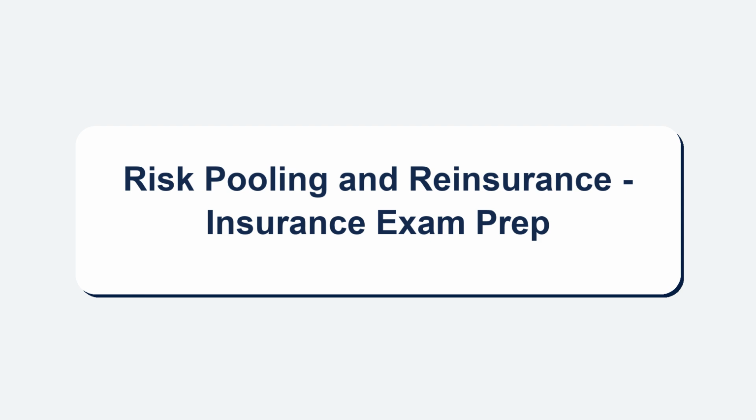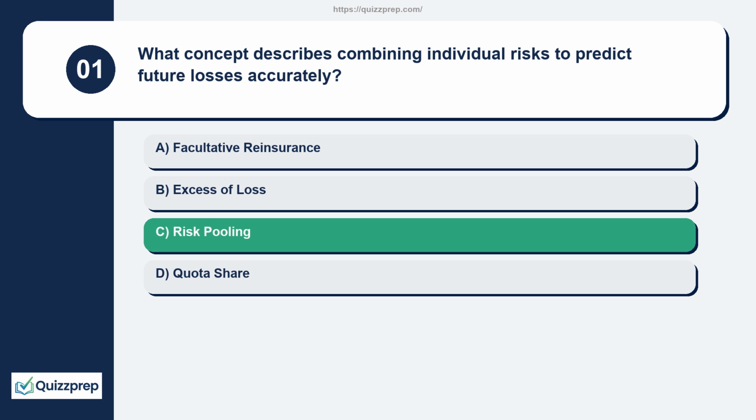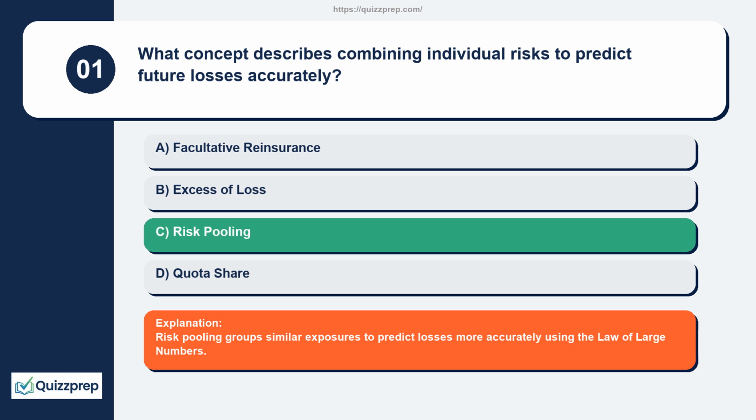Risk pooling and reinsurance insurance exam prep. Question 1. What concept describes combining individual risks to predict future losses accurately? Facultative reinsurance, excess of loss, risk pooling, quota share. Risk pooling groups similar exposures to predict losses more accurately using the law of large numbers.